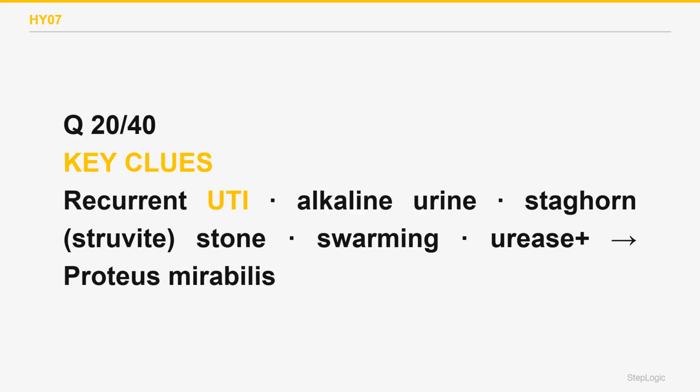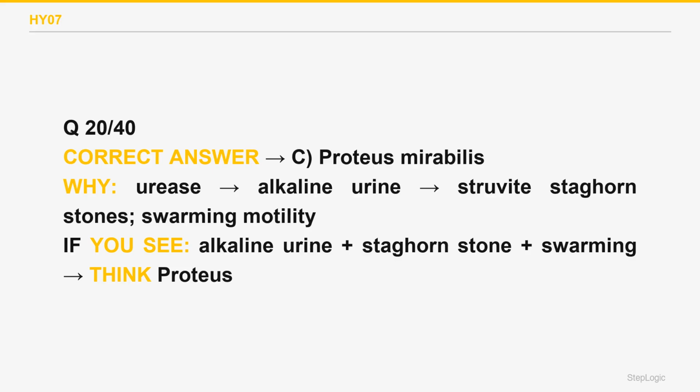Proteus mirabilis produces urease, which splits urea into ammonia and alkalinizes the urine. This precipitates struvite, magnesium ammonium phosphate, as staghorn stones. It shows swarming motility on agar, does not ferment lactose, and gives urine a fishy ammonia smell. Its antigens also cross-react in the Weil-Felix test. The correct answer is C.